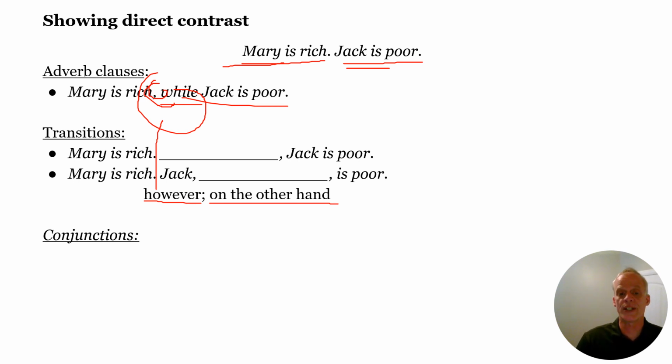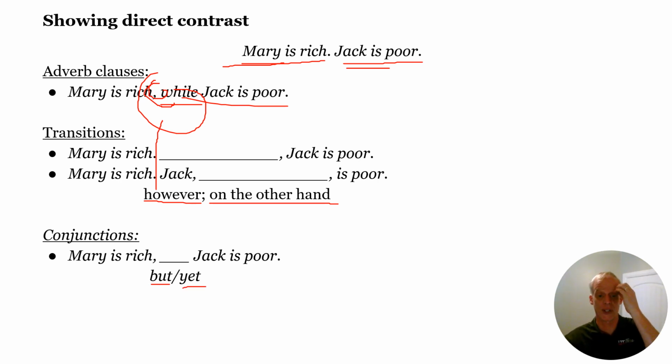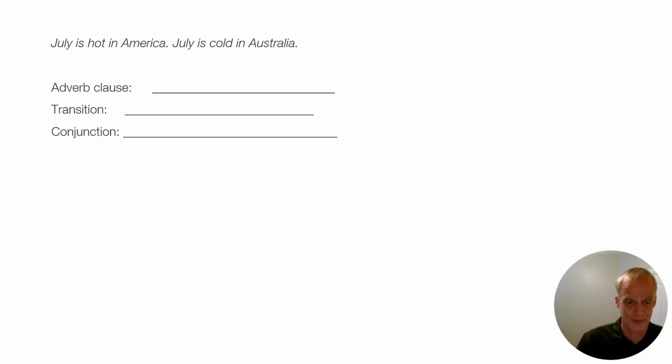For the conjunctions, same as the regular contrast. Mary is rich, Jack is poor, but is okay, yet is okay. Mary is rich, comma, but Jack is poor. Mary is rich, comma, yet Jack is poor. Okay, that was a little bit rushed, but there's only 3 of them.